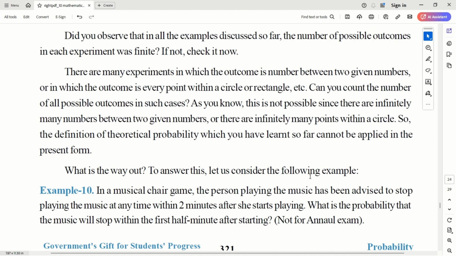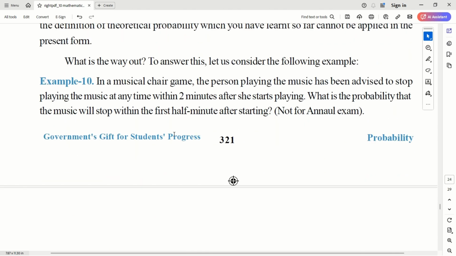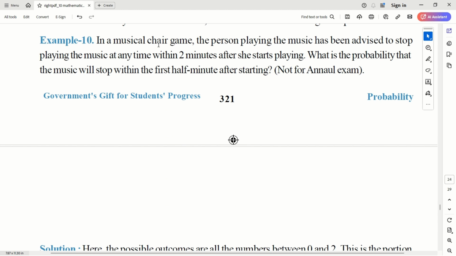Now, till now we were doing only the type of events where the possibilities are finite. What if there are uncountable possibilities? Can we derive a probability of those events? Let's do it with some example. In a musical chair game, the person playing the music has been advised to stop playing the music at any time within 2 minutes after she starts playing. What is the probability that the music will stop within the first half minute after starting?